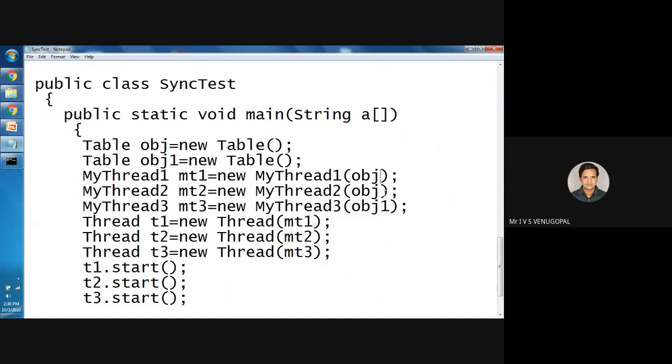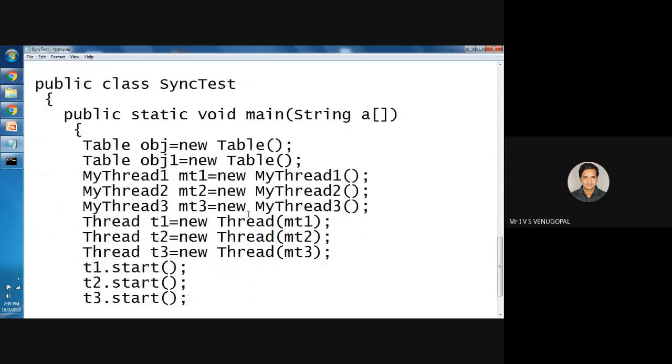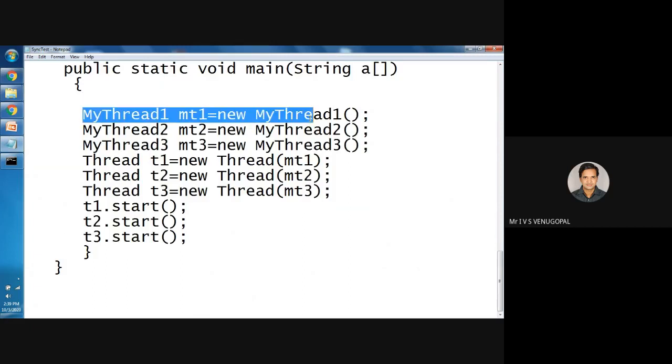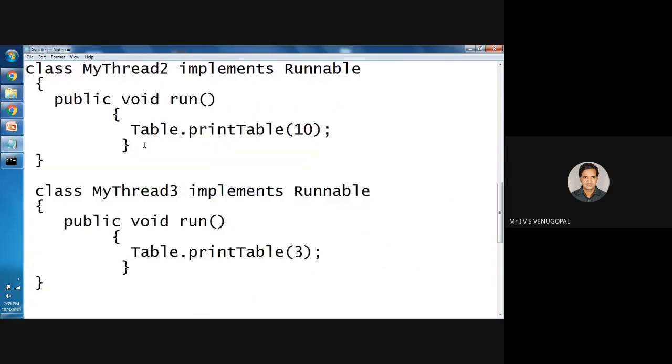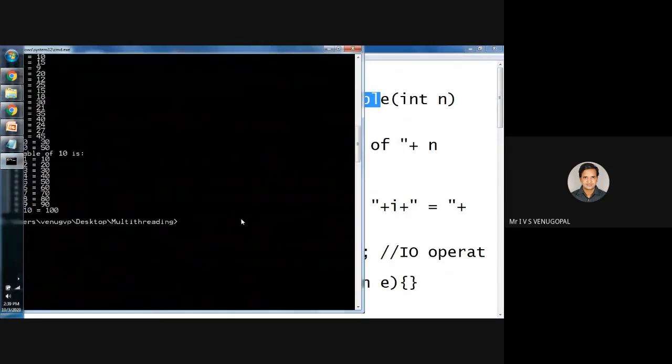So here you do not need any object. Why? Because all the threads have access to the same static method. Static method means that it does not belong to any particular object. So here there is no need for these table objects. I'll simply be creating the threads, and all of them access the static method in table. So I'll save it and again compile it.